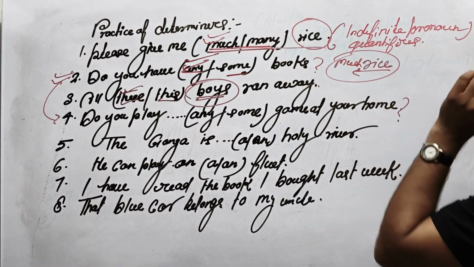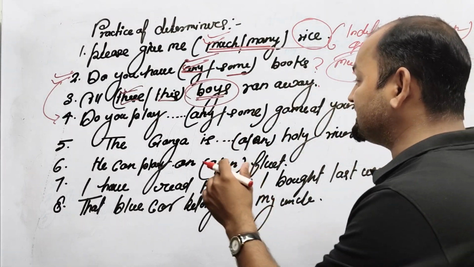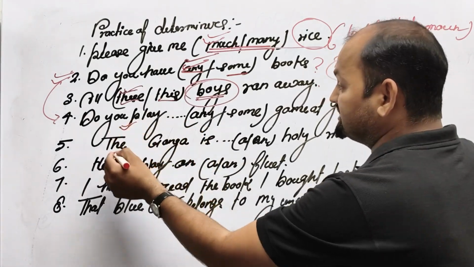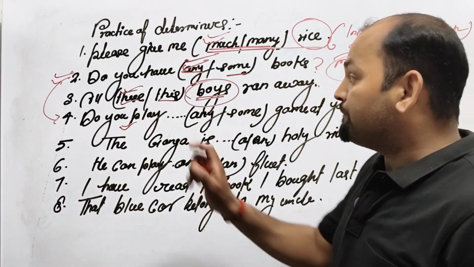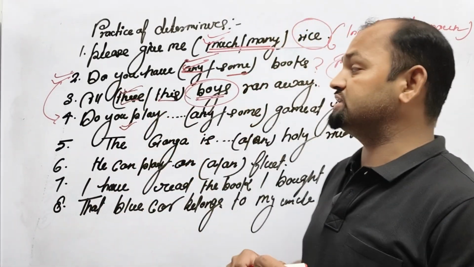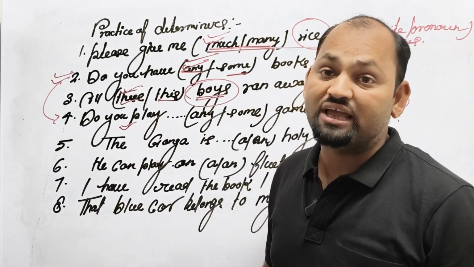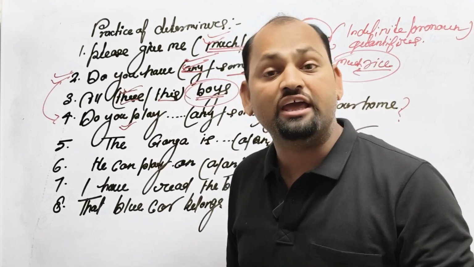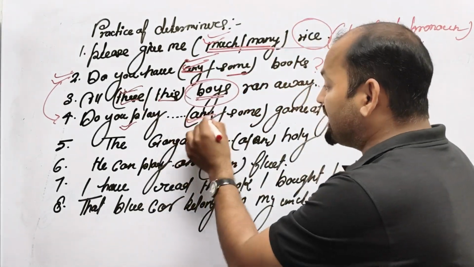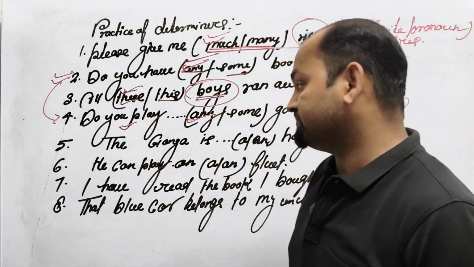This is an interrogative statement. I reminded you before in example number 2 that in the sense of interrogative and negative you can use any, but in affirmative you can use some. So any is the perfect answer.